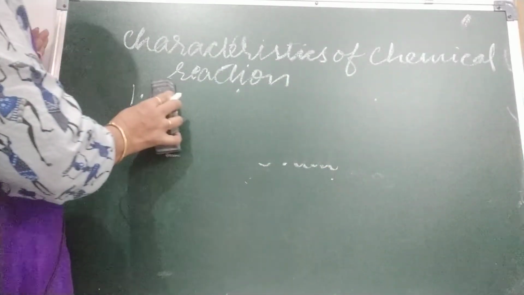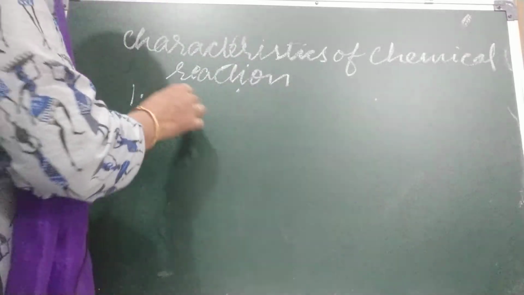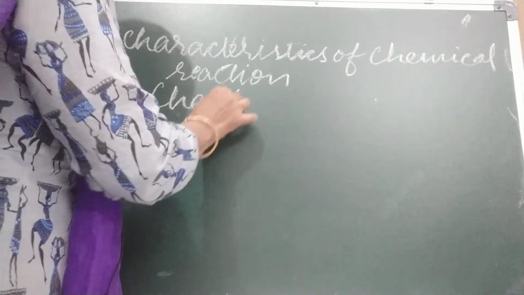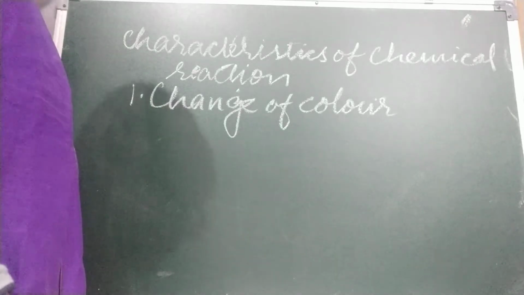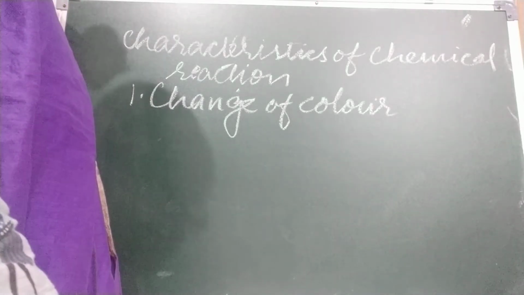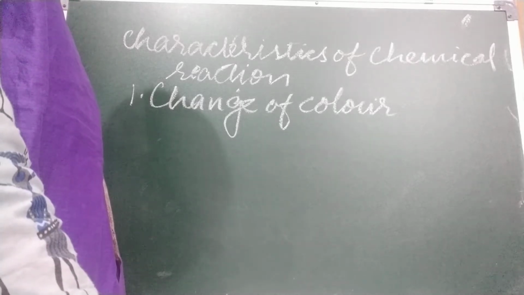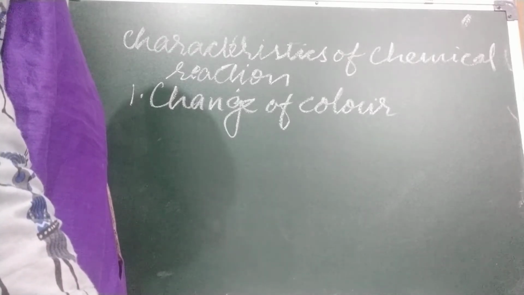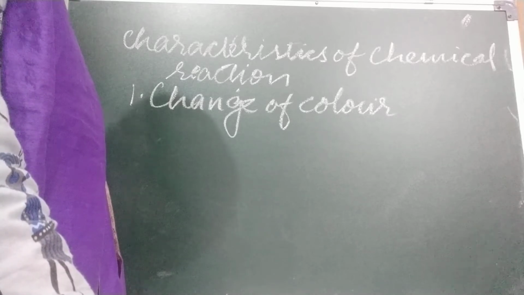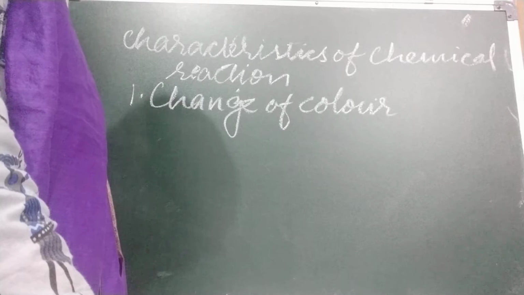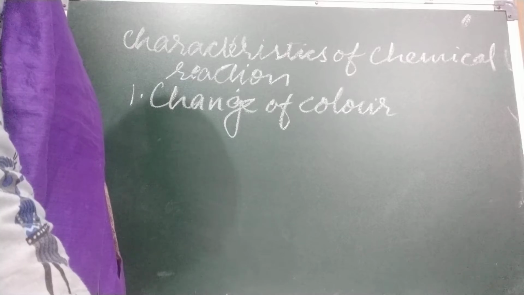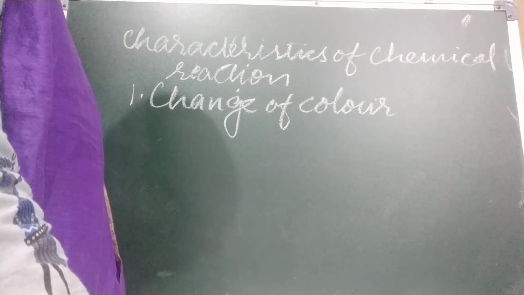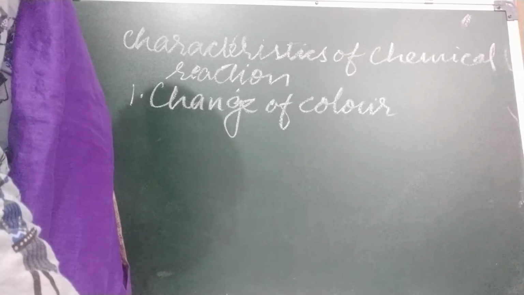Now we are going to discuss the second characteristic, that is change of color. Children, sometimes during a reaction the reactants have one color, and when the product is formed, it has a different color. So one of the products formed during a chemical reaction may have a different color than that of the reactant. In such a case, change of color accompanies the chemical reaction.